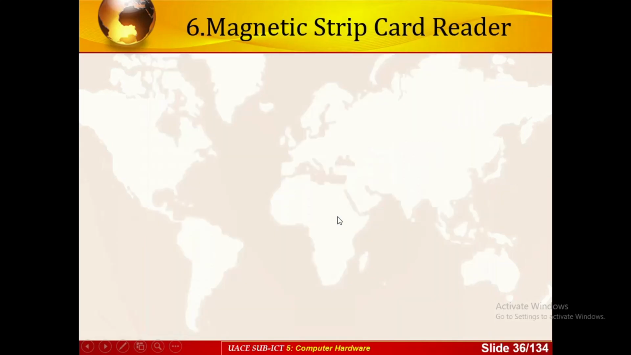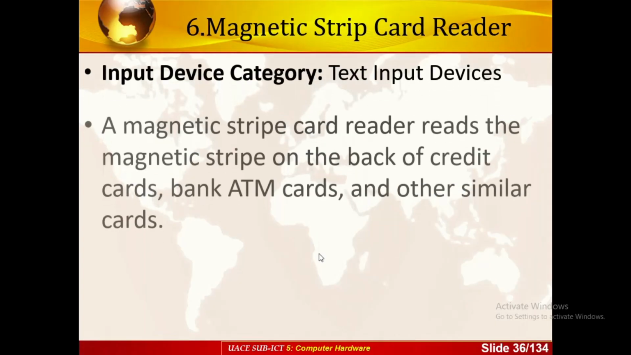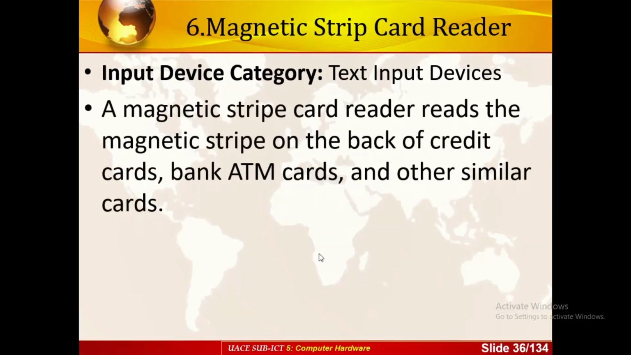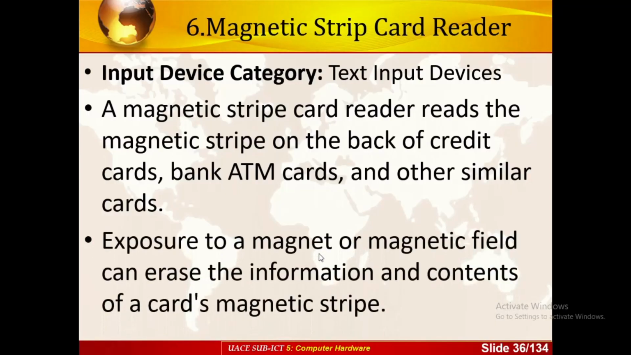Then we have the magnetic strip. This is a magnetic strip card, because it is used in many areas, like the back of the credit card, bank ATM cards, and other similar cards. They are all strip cards, and exposure to a magnet or magnetic field can erase the information content of the card's magnetic strip. Actually, it is used in many areas. It can even modernize offices.